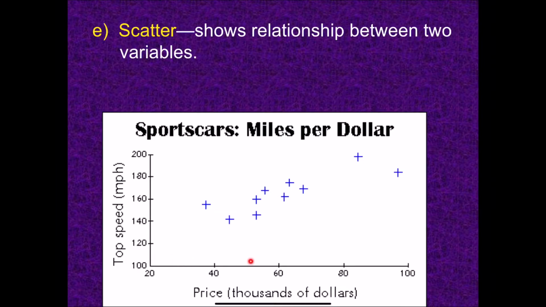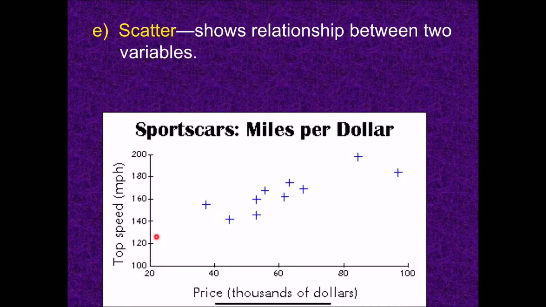These values on both the x and y axis are equally spaced, in terms of how much each of these spaces represents the same amount. So from here to here is $20,000. From here to here is another 20. From here to here is another 20. So here's another 20, right? And same thing up here.